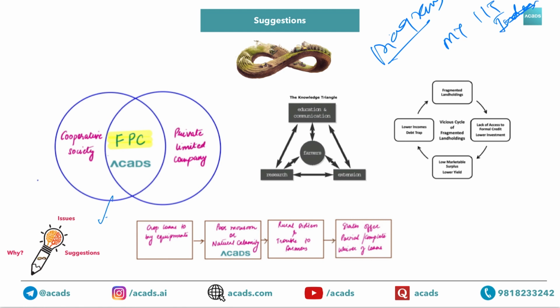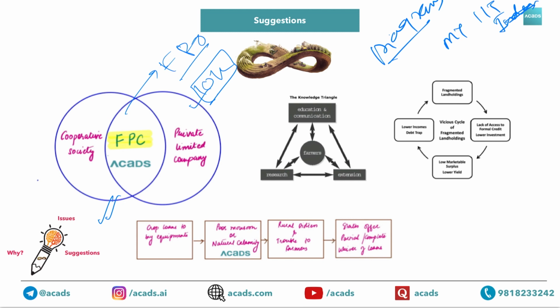As I mentioned earlier regarding farmer producer company or organization, this is the diagram that you can use. It captures the best features of both a cooperative society as well as a private limited company, and then FPO. Even in the budget there was an announcement regarding 10k FPOs. So FPOs are a very good point when you are mentioning it in suggestions.